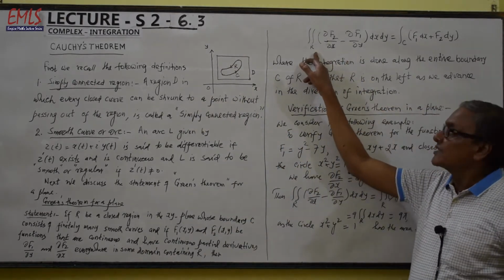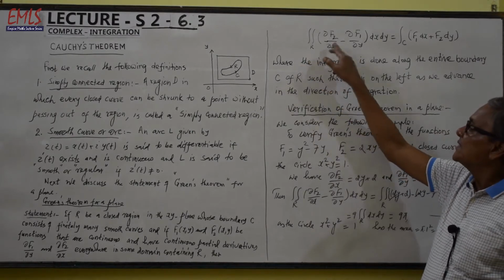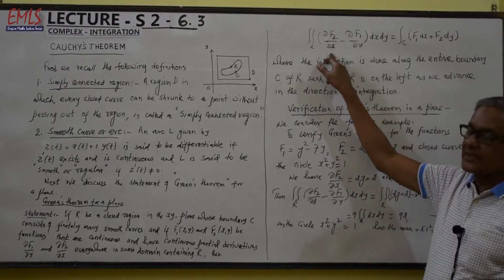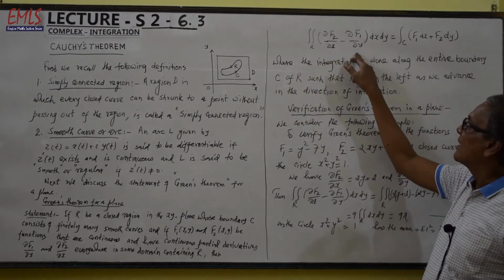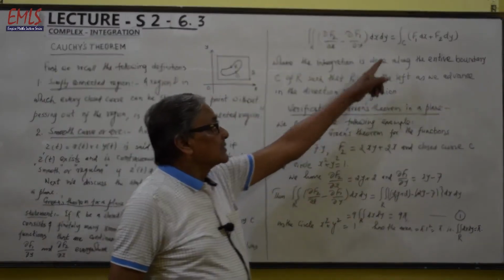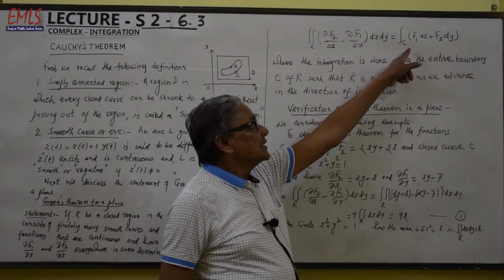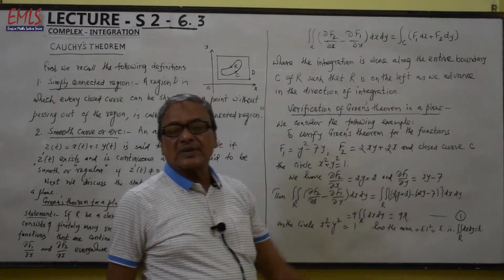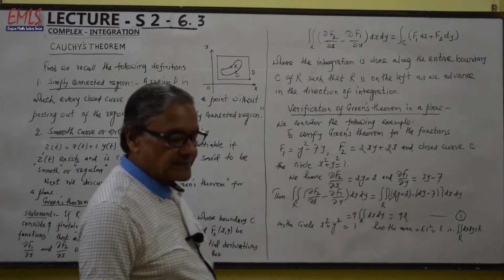then the surface integral over R of (∂f2/∂x minus ∂f1/∂y) dx dy will be equal to the line integral over C of f1 dx plus f2 dy.